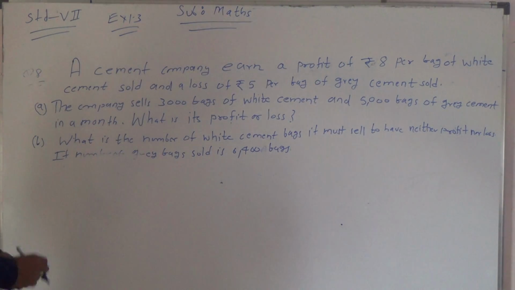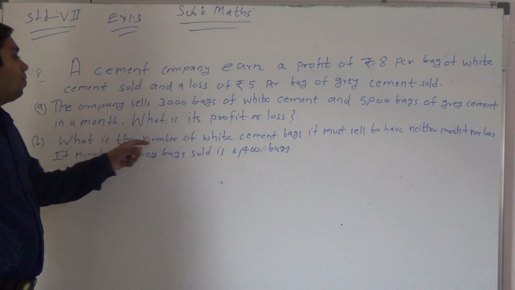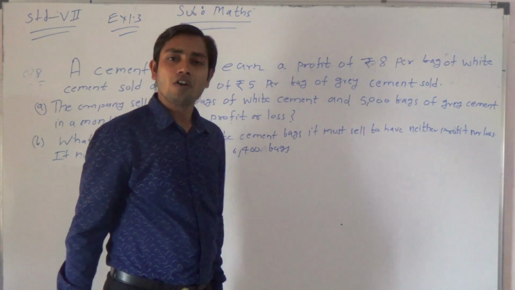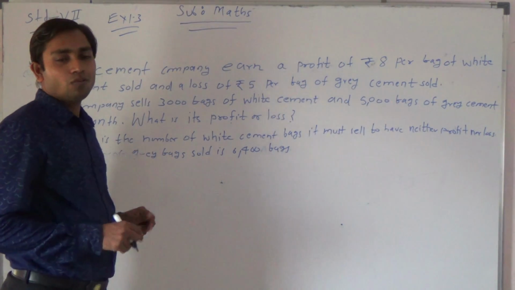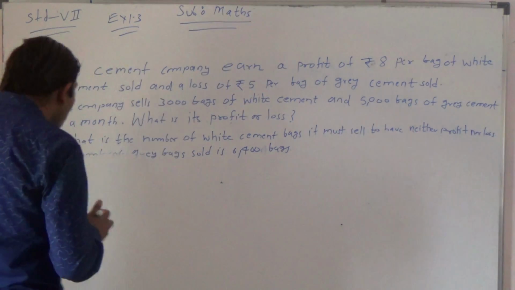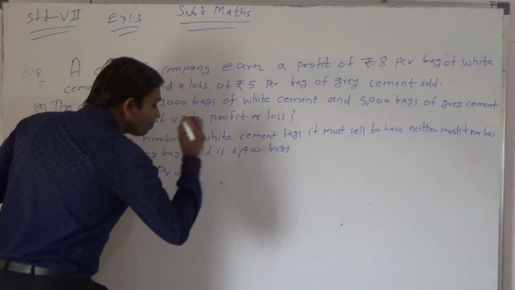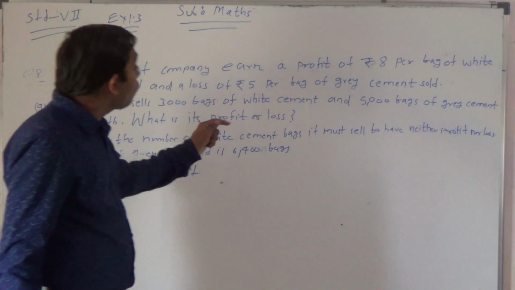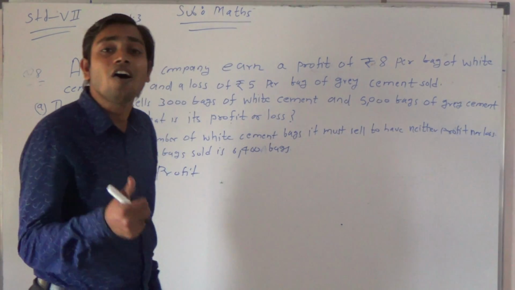Okay, my dear friends, now let's move on to the B part. What is here? We have to find the number of white cement bags it must sell to have neither profit nor loss. See, my dear students, if you want to do adjustment so that he should get neither profit nor loss, what should we do? We should make them equivalent. Loss is equal to profit. So here, what is given to you, my dear students?